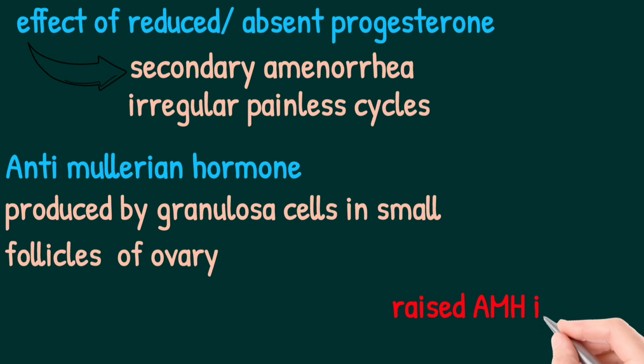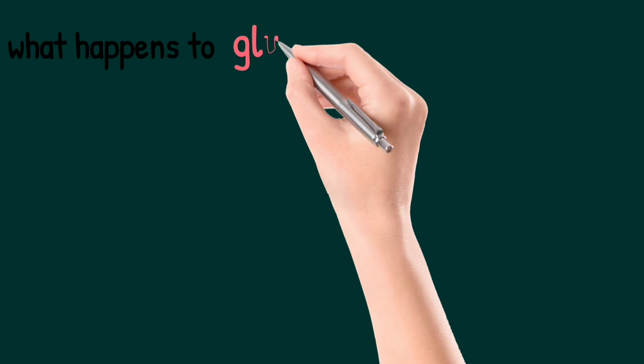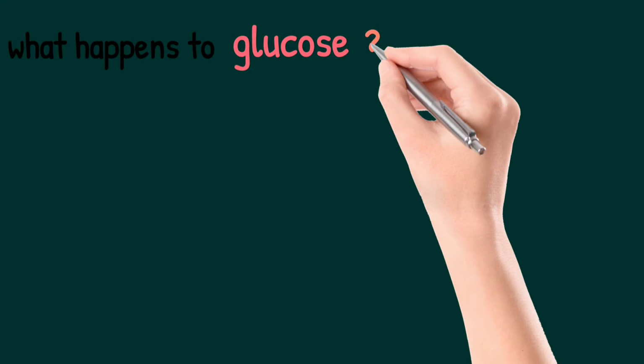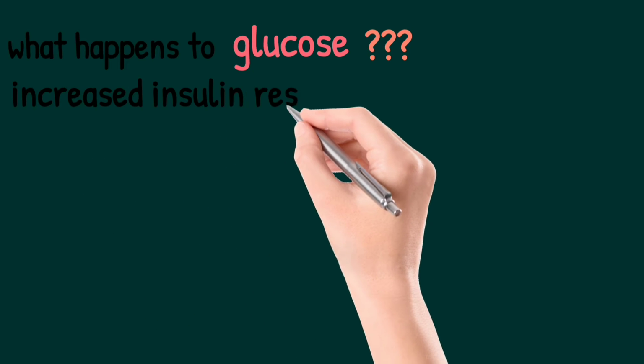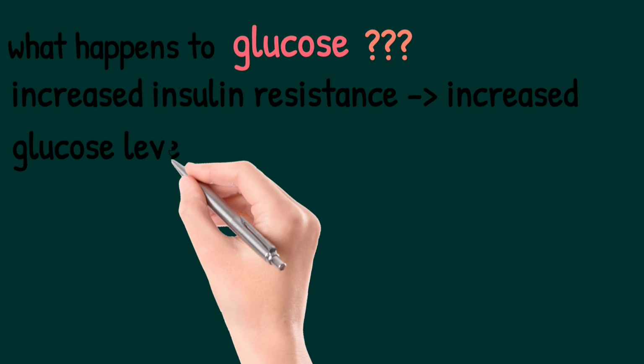Coming to anti-Mullerian hormone, released by the granulosa cells of the small follicles of the ovary, it is raised in PCOS. What happens to glucose levels? We all know there is hyperglycemia in PCOS, which is due to increased insulin resistance.